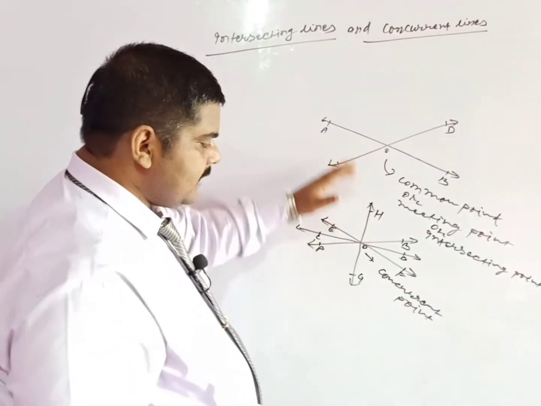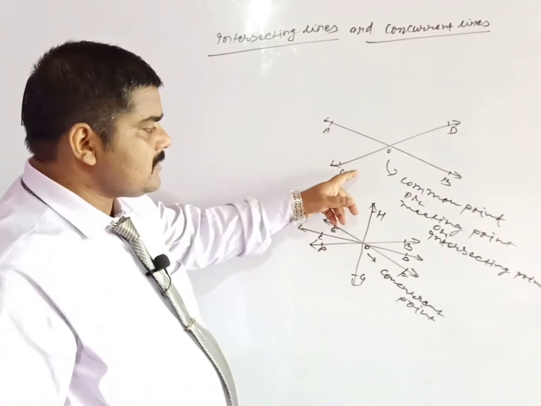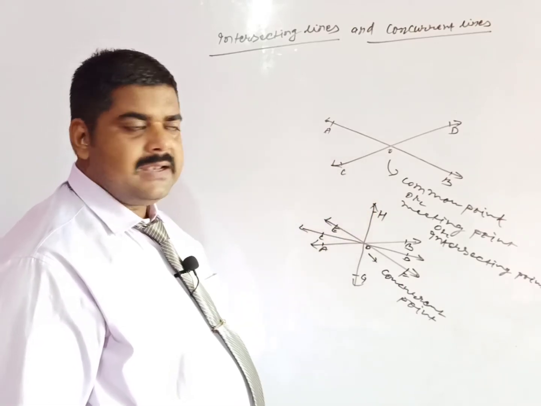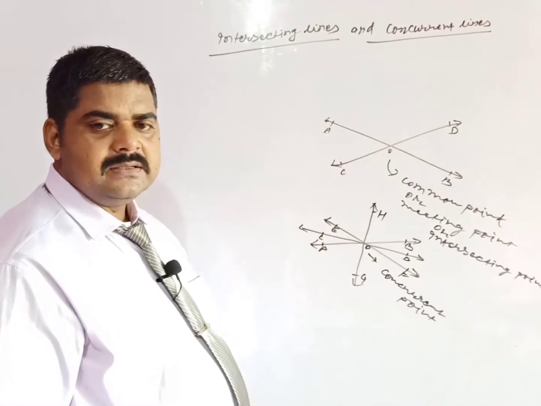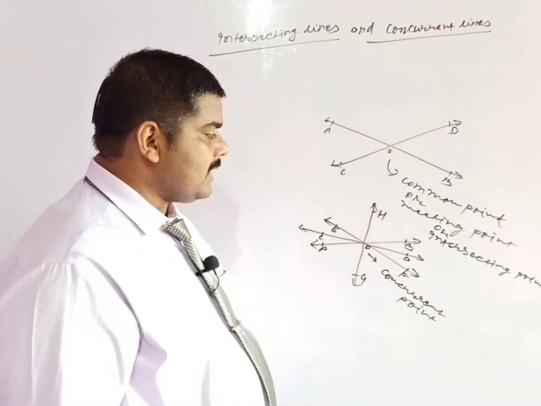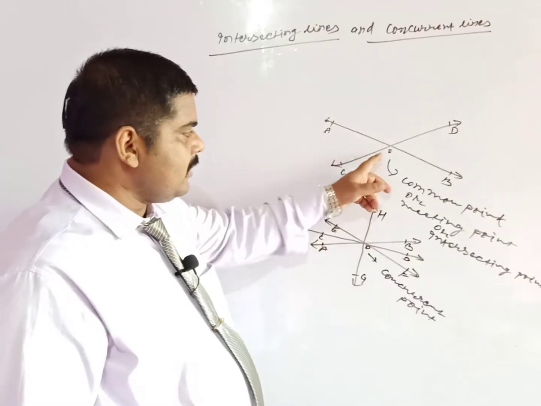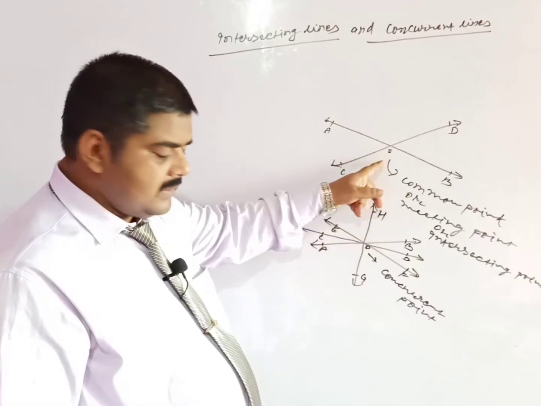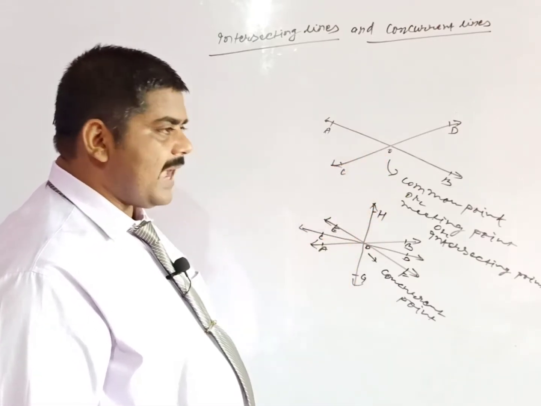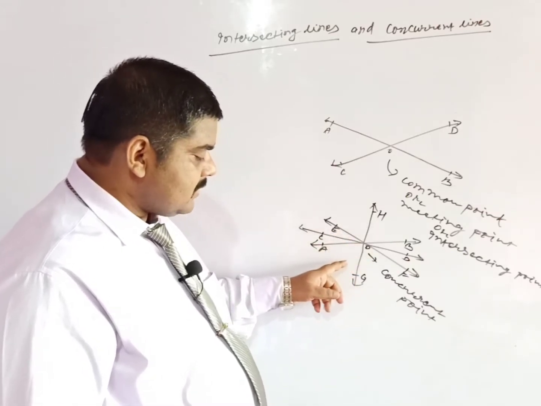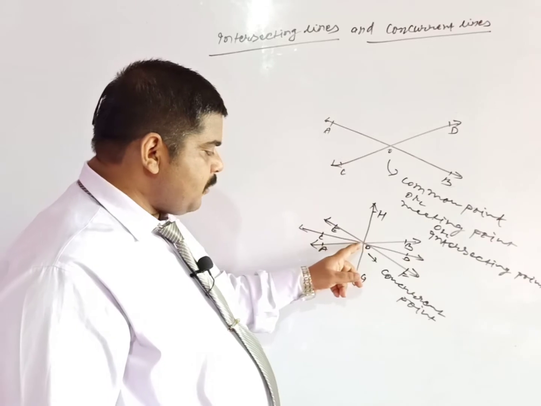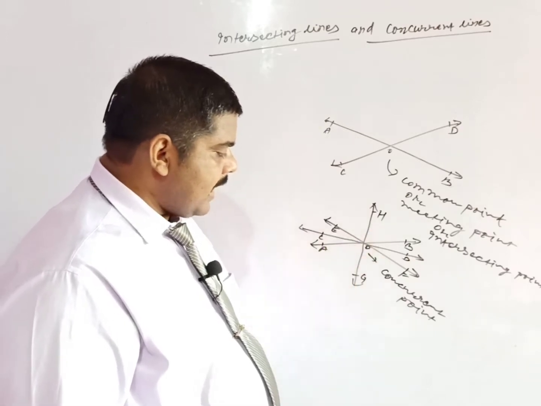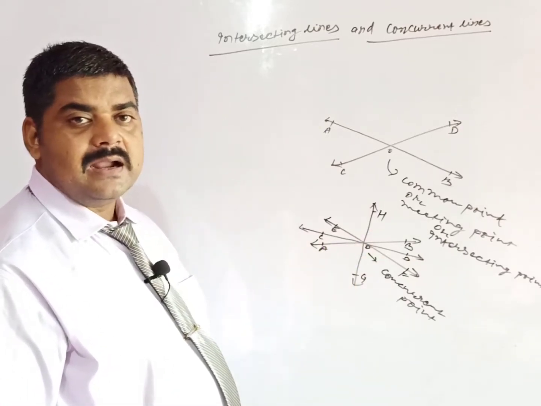So in these two definitions, the first one is intersecting. You know very well that when two lines meet at a point, then these two lines are known as intersecting lines, and the point where they meet is known as the common point, meeting point or intersecting point. Similarly, when three or more lines meet at a point, then these lines are known as concurrent lines, and the point where they meet is known as the meeting point, common point, or lastly, the concurrent point.